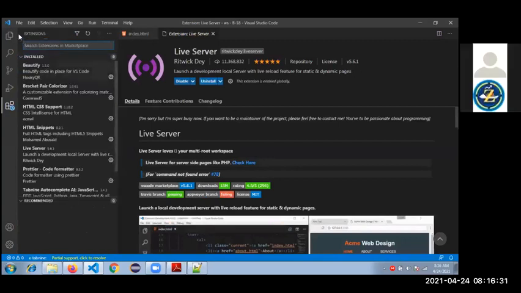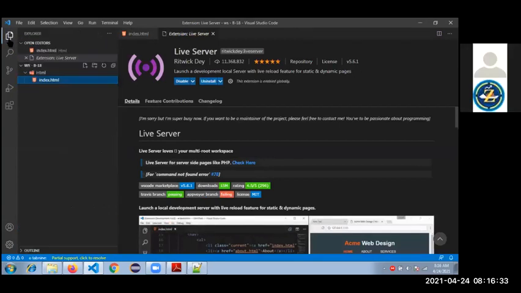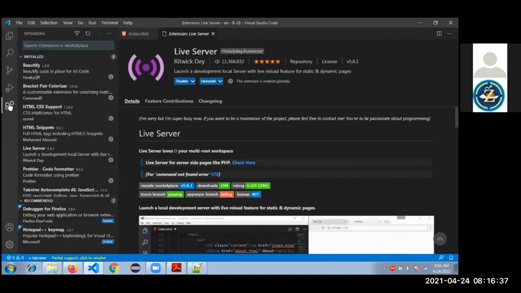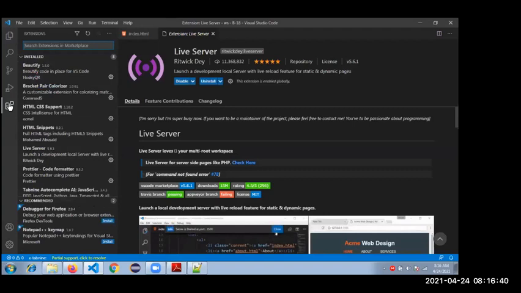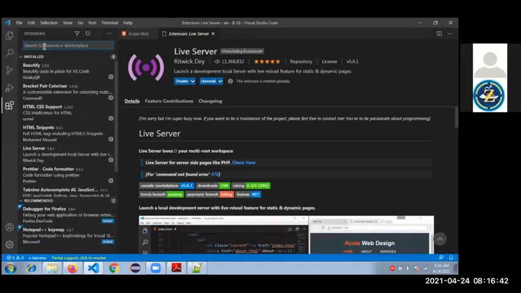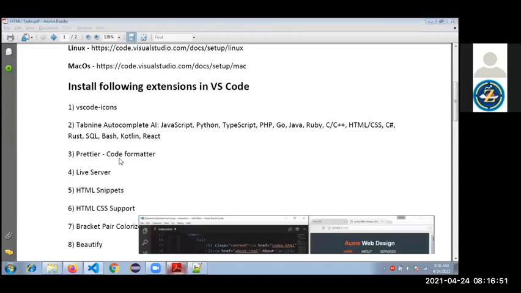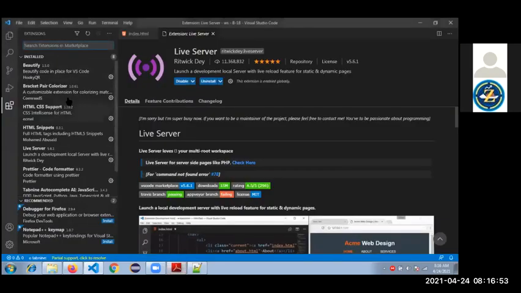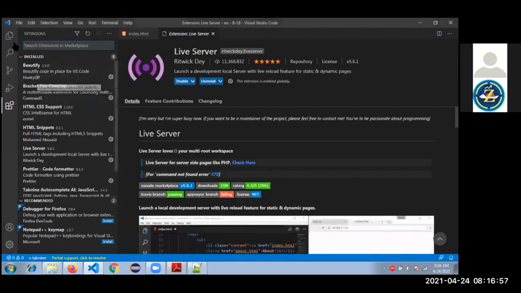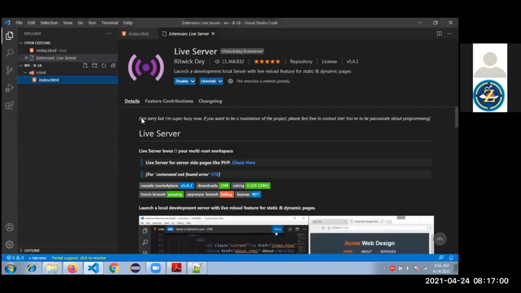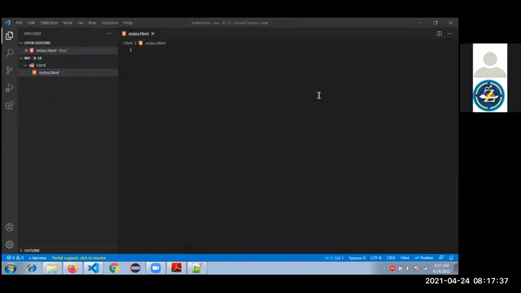See guys, this is your workspace area, and this is your extensions installation area. You can search for the extensions that I showed you in the PDF. The PDF was shared by the management, the HR team, and you have to install everything. We have an option called install. Once you install everything, does anybody have any question on this?